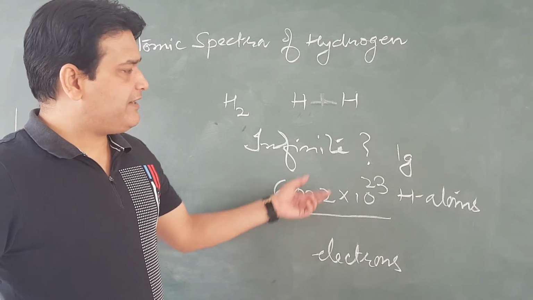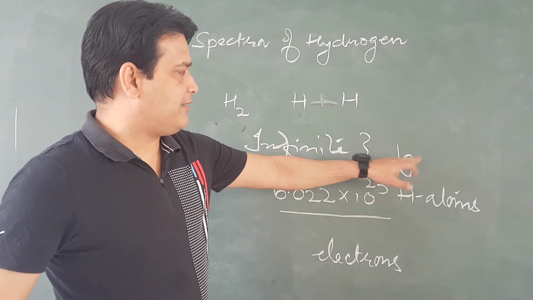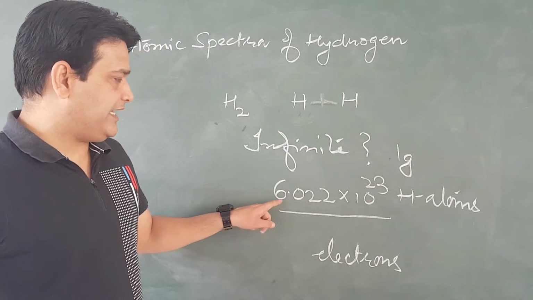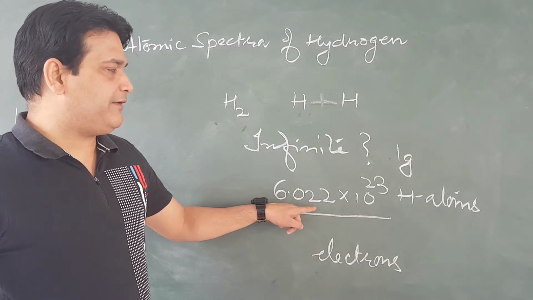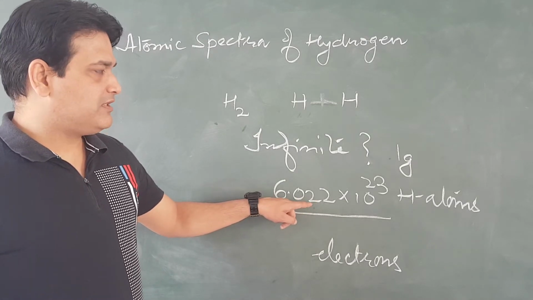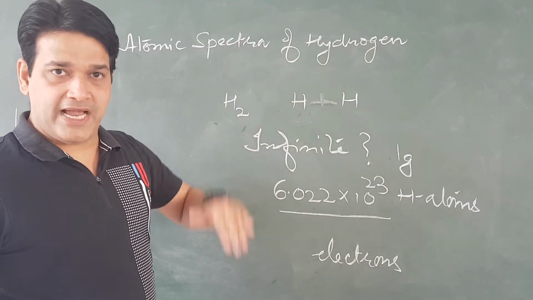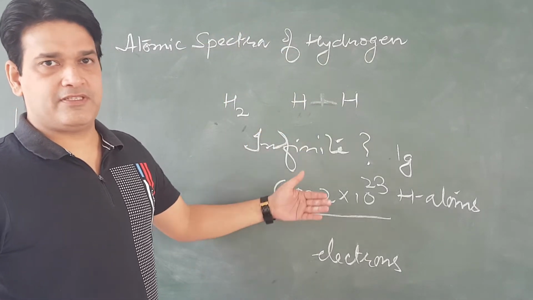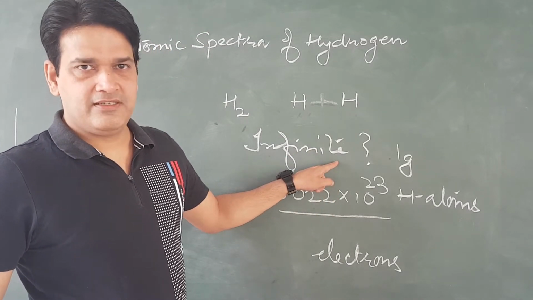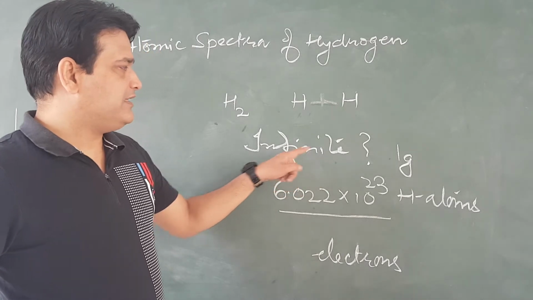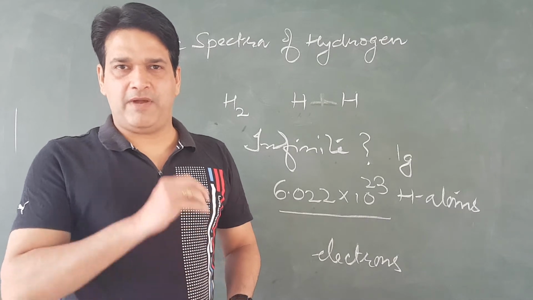And in one H atom, one electron is present. So we can say that 1 gram of atomic hydrogen will contain 1 mole of electrons. These are just like infinite number of electrons. They absorb energy, go to higher excited states, come back by losing energy in different steps, and we get infinite number of lines. So let us draw these infinite number of lines in the hydrogen spectrum.